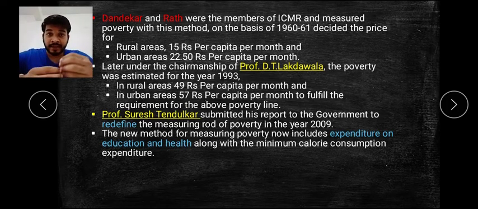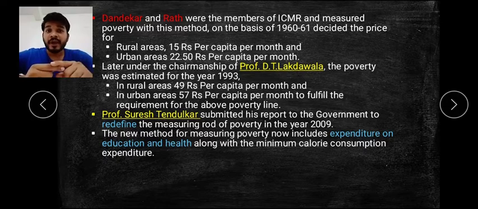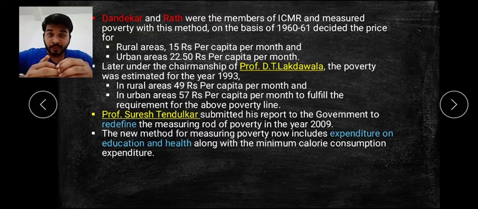But now, as we have studied about the modern non-income poverty, that is the modern meaning of poverty, education and health play an important role, freedom of choice plays an important role, and knowledge plays an important role. So these factors were included, and Professor Suresh Tendulkar gave the report.